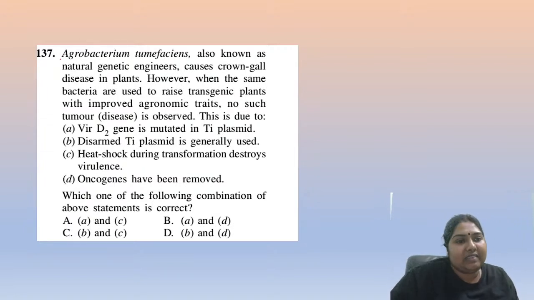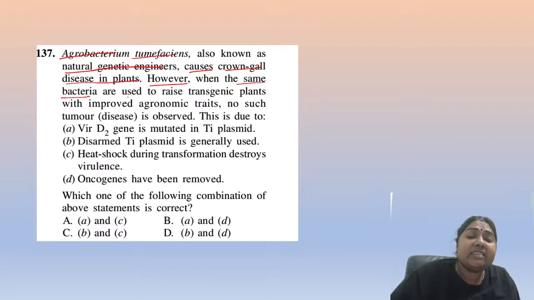This Agrobacterium tumefaciens is also known as a natural genetic engineer. It causes the crown gall disease in plants. However, when the same bacteria is used to raise transgenic plants with improved agronomic traits, no such disease was observed.